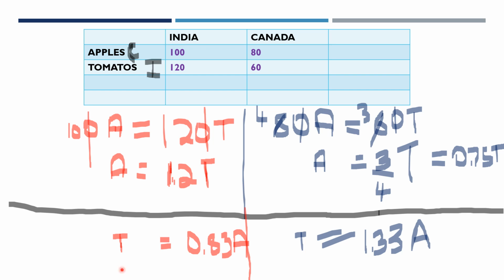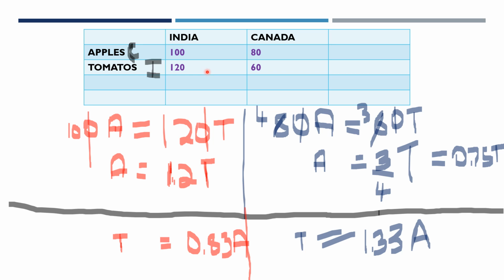I'll explain this again in case there's any doubts. So there's India and there is Canada. First, what we saw was the absolute advantage theory. Under the absolute advantage theory, India is supposed to produce both apples and tomatoes. Why? Because when we look at the chart, we can make out that India has an absolute advantage at producing apples, and also at producing tomatoes.